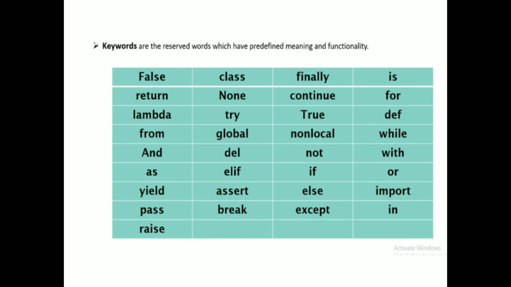False is one keyword, next return, lambda, from, and, as, yield, pass, raise, class, None, try, global, del, elif, assert, break, finally, continue, True, nonlocal, not, if, else, except, is, for, def, while, with, or, import, in. These are the different keywords in Python programming. In total, around 33 keywords are there, and these can't be used as variable names.